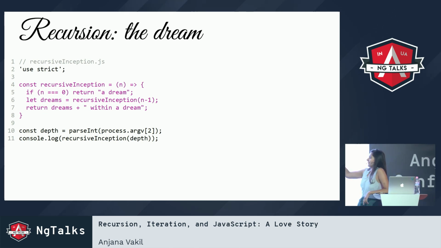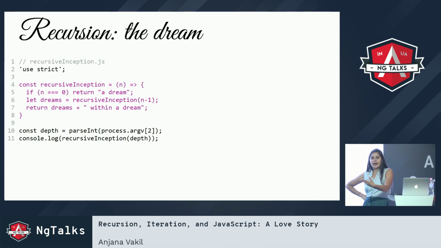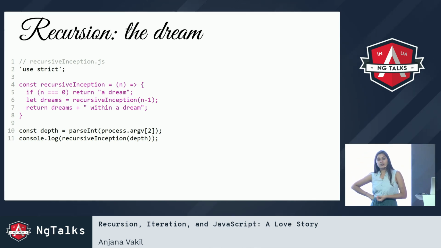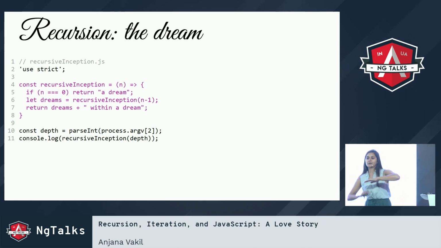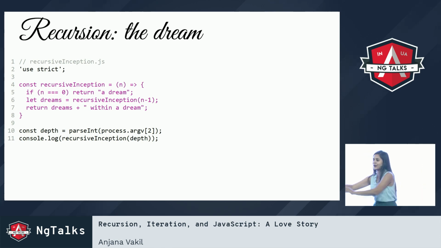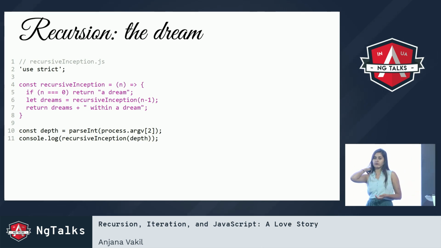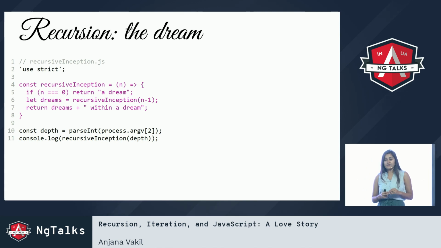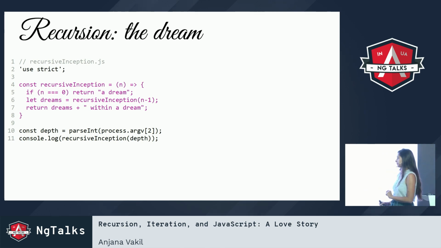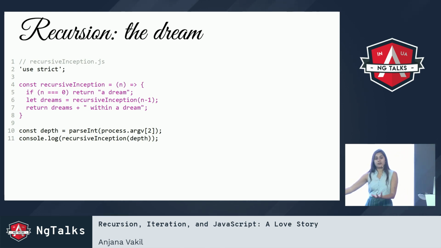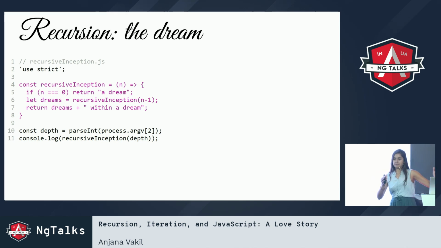So, all right, here's a little function, which I've just wrapped in a little script, to output our dream within a dream within a dream phrase, given a number n of dives that we want to do. What depth do we want this dream to go? How far do we want to push Leo into the dream worlds? So in my base case, if n is 0, if I'm not doing any recursion, then I'm just going to return the phrase a dream. And if I am doing recursion, then I'm going to make a recursive call, decrementing n by 1. And then whatever the resulting phrase of that is, I'm going to add on within a dream to it.